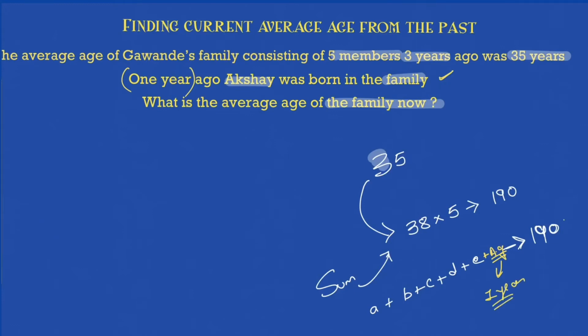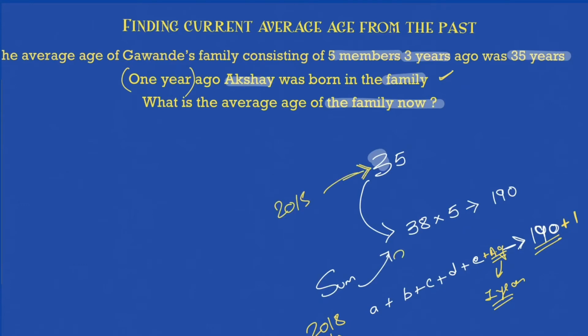So he would also add 1 to this. 190 is the sum of the ages of the 5 members in the family now. Akshay was born a year ago. This is 2018, where the age is 38 for the rest of the members except Akshay. In 2015, the age was 35.